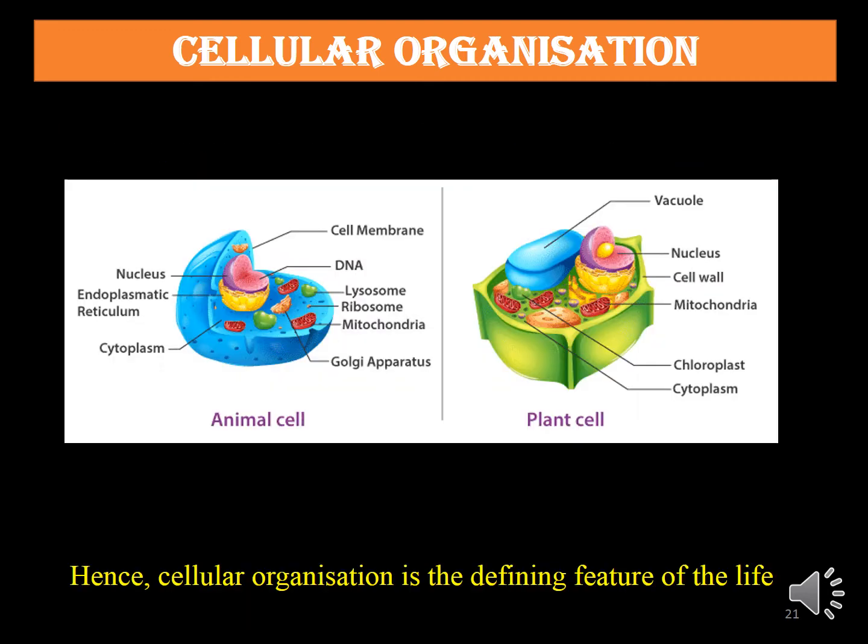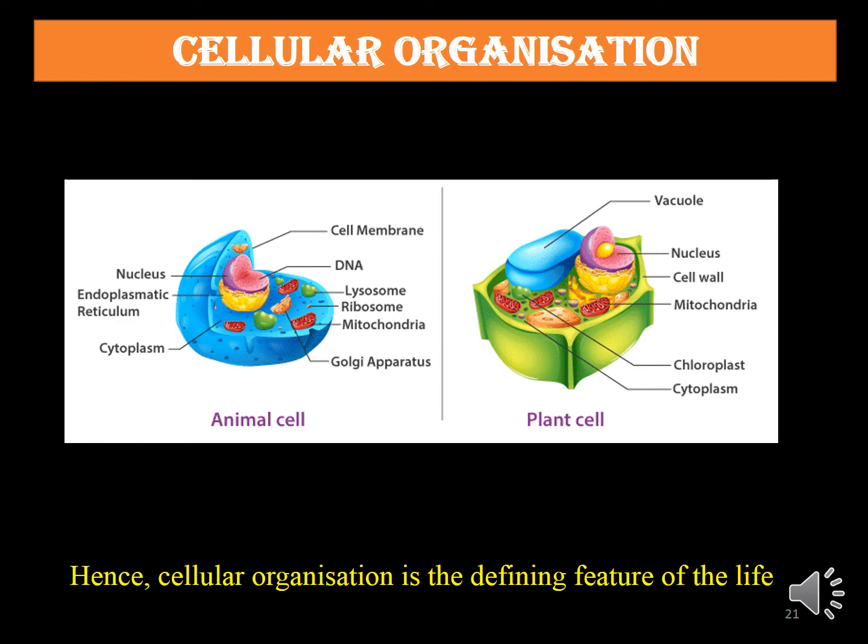Similarly, in animal and plant cells, a number of components are present like lysosomes, ribosomes, mitochondria, Golgi apparatus, chloroplast, endoplasmic reticulum, and these components are essential for the survival of the cells.